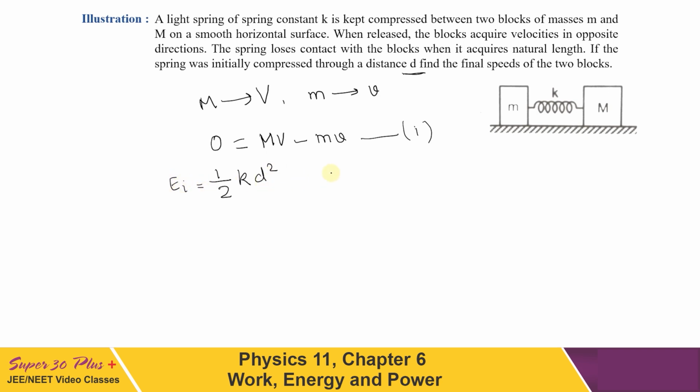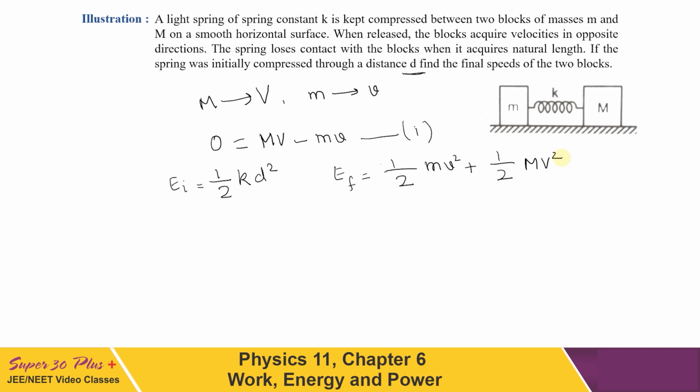Of course, final energy will be equal to kinetic energy of both the blocks, that has to be half mv square plus half MV square. This time, since spring has come to its natural length, so no energy remains stored in it.